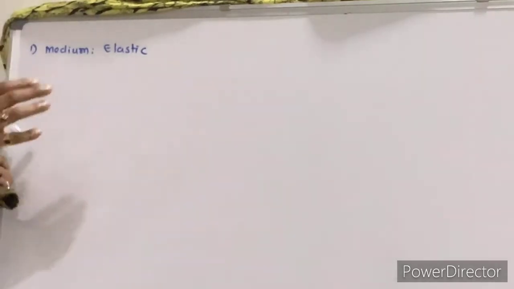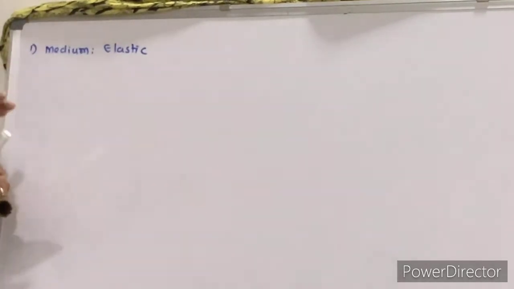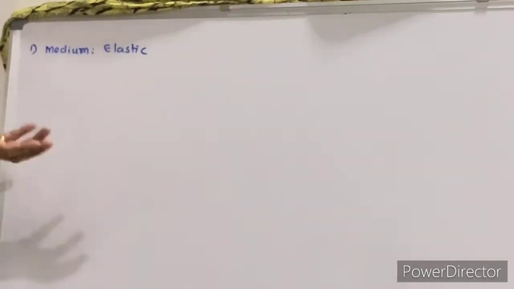When you apply force to a body, it will get deformed, that is, change its shape. But as soon as you remove that force, after some time it will regain its original dimension. That property is called elasticity. So for propagation of a wave, the medium should possess the property of elasticity.